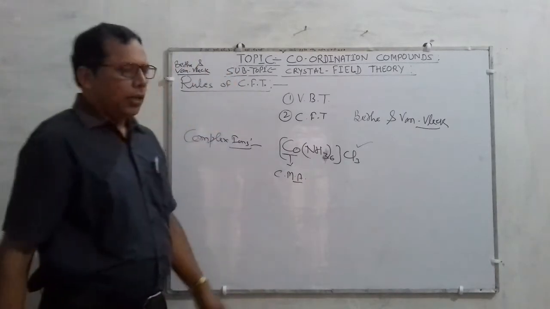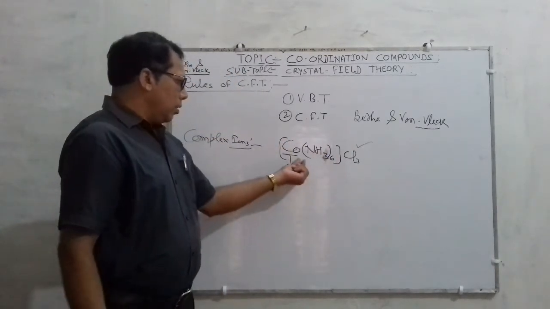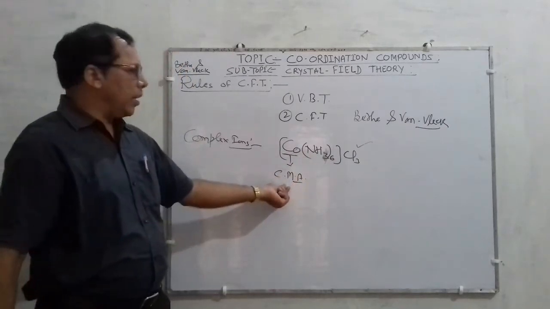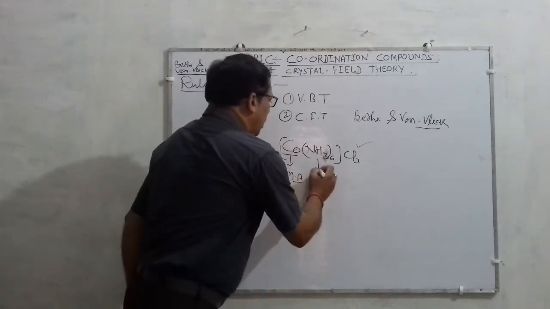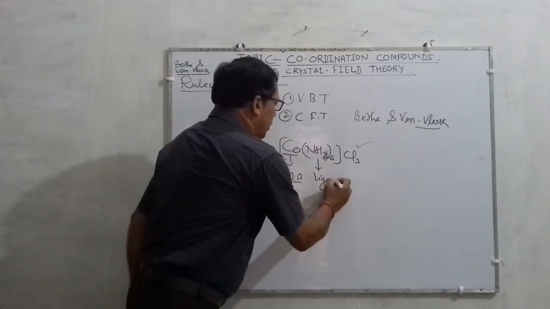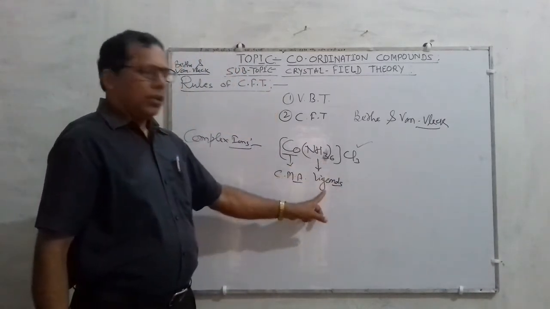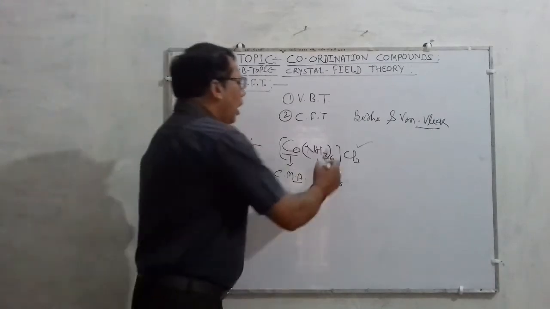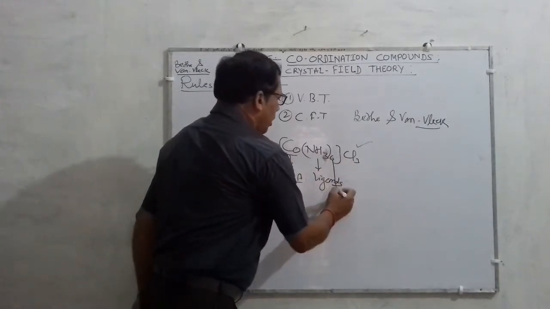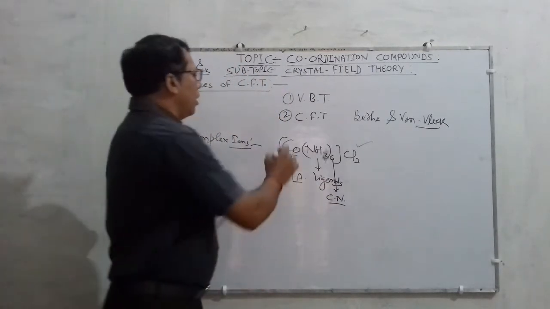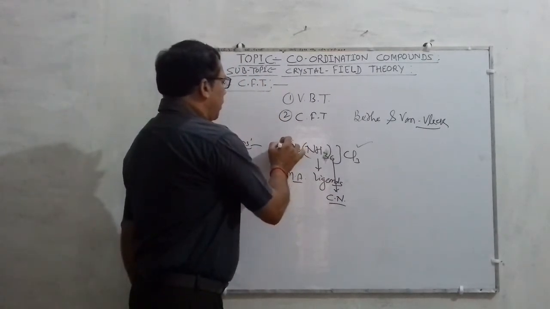Must remember, in this example Co is the central metal atom. This NH3 is termed a ligand, and this number 6 is called the coordination number.